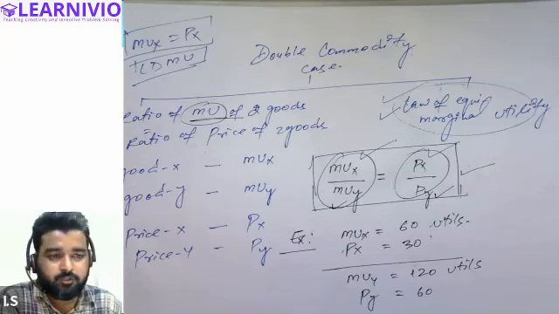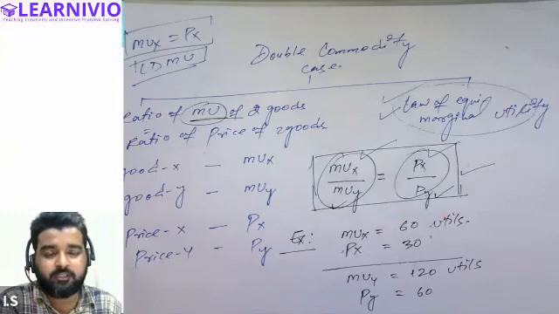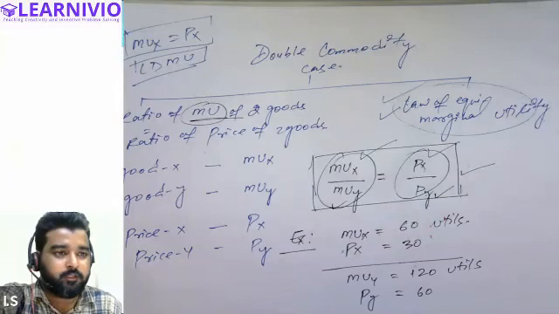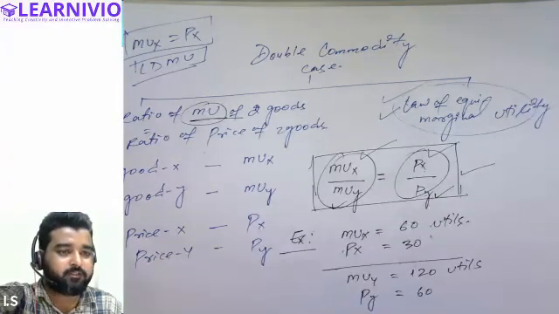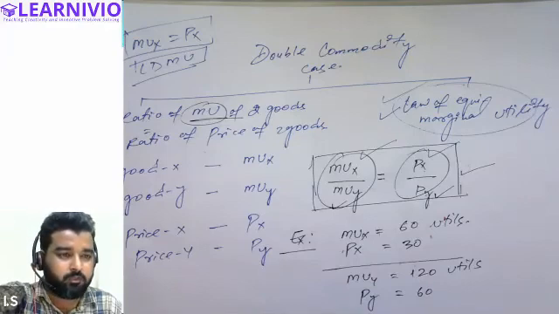All right. So this is it for today. We will be starting a separate unit in the next class. We will be discussing the indifference curve approach to consumer equilibrium. All right. So do you guys have any doubt? Do you want to ask anything before ending this session? We will be taking a 5-minute break, and then we will start our accountancy part.